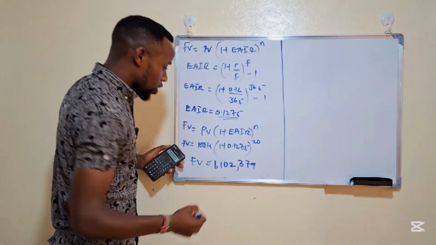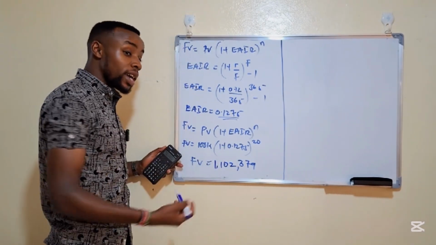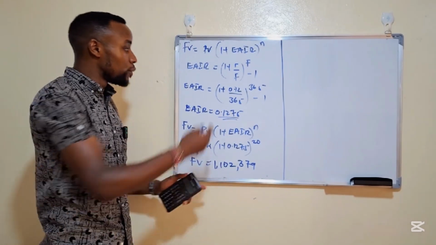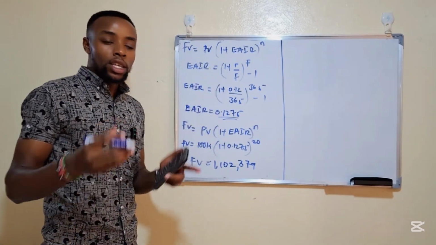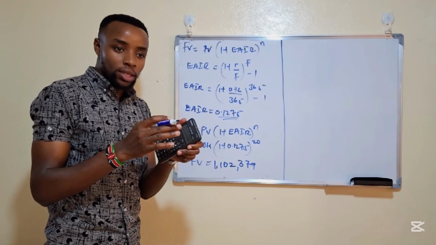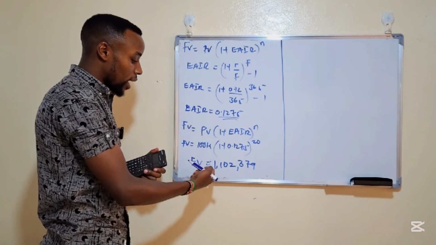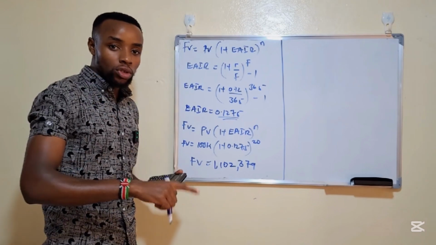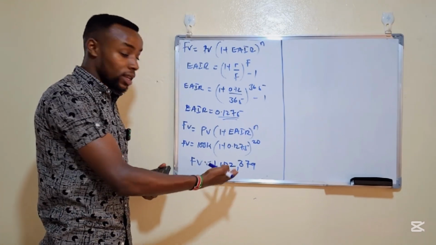1,102,379. Ladies and gentlemen, the figures that I normally obtain here are not the exact figures, but they approximate. At least if 12% is maintained, if we don't get less than 12%, we expect at least a million is guaranteed. But if 12% goes lower, then we can even get less than 1 million.